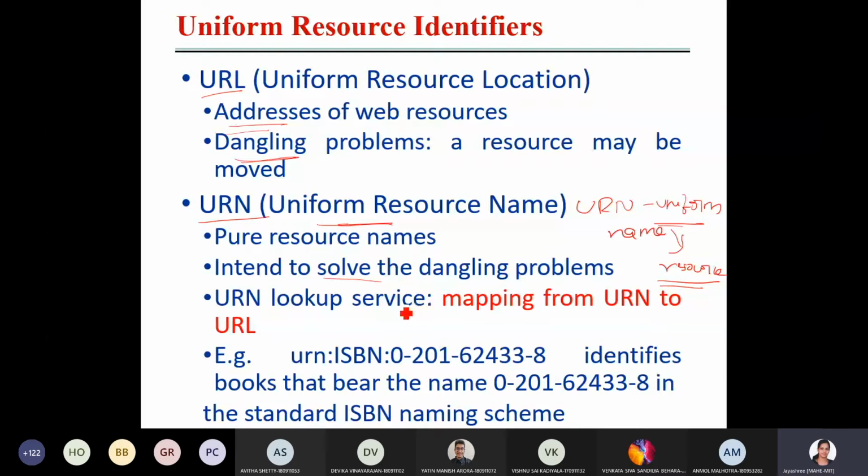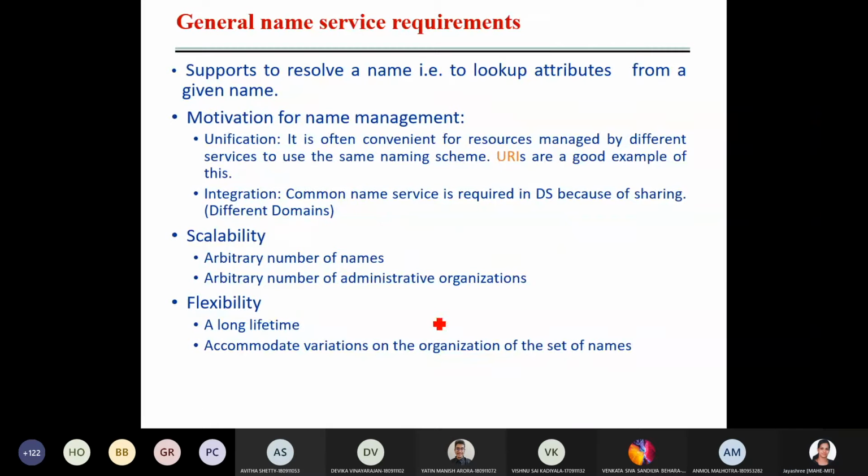An example you can give for URN looks something like this: URN ISBN 0201. This is one example which identifies a book that bears the name. So this is the book name, and for that, a URN can be given like this, a uniform name. So this is specified, and there is no need to know the location or the address directly. That will be mapped to the content. Okay, so this is URN.